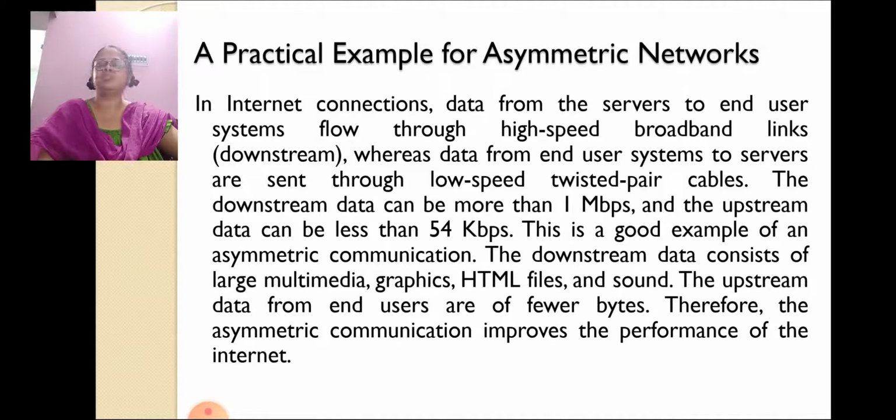The downstream data consists of large multimedia, graphics, HTML files and sound. The upstream data from end users is of fewer bytes. Therefore, asymmetric communication improves the performance of the internet.